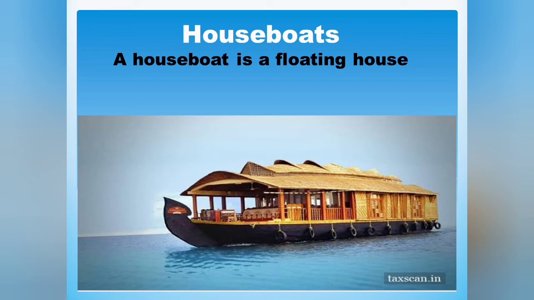A houseboat is a floating house. This type of houses mostly found in Jammu Kashmir and Kerala. This is moving house on water and it has all the facilities that can found in normal house. It is made up of wood and it is built on board and it is beautifully decorated. See in the picture children, houseboat. Houseboat is found in Jammu Kashmir and Kerala.